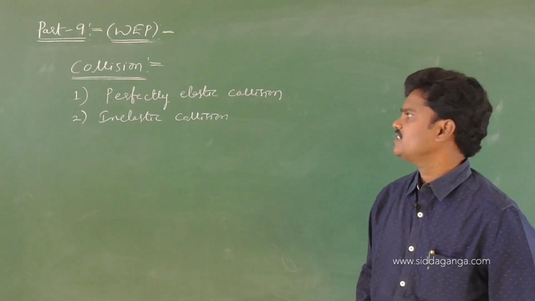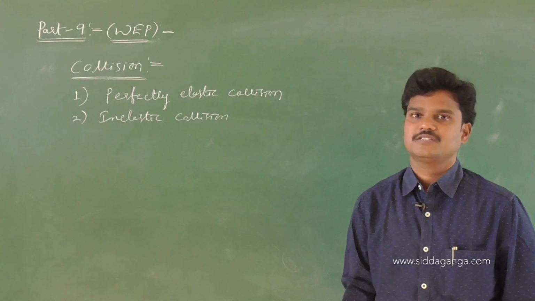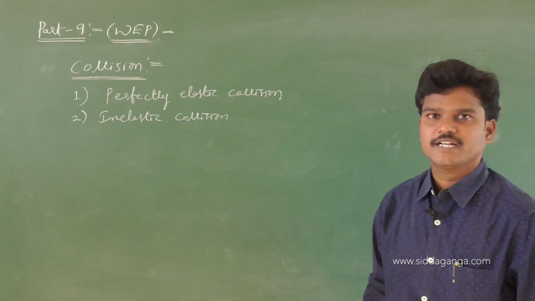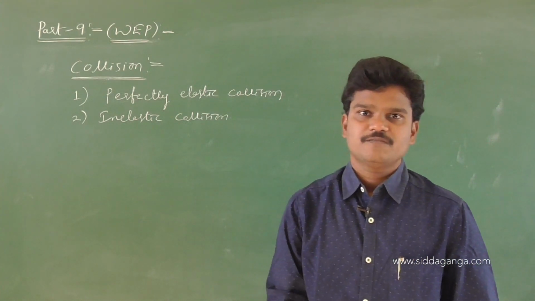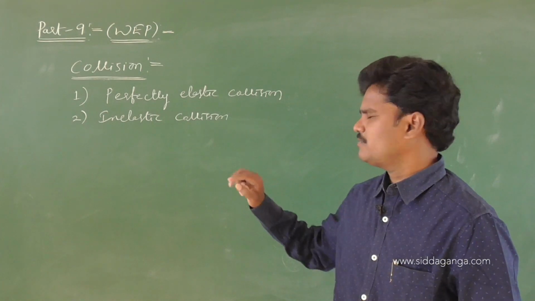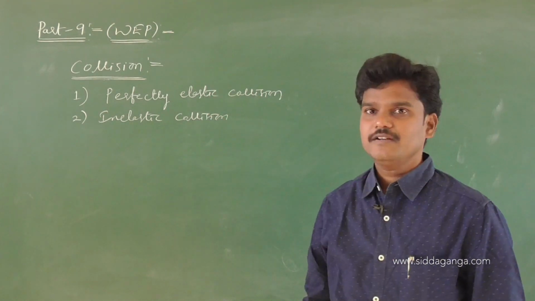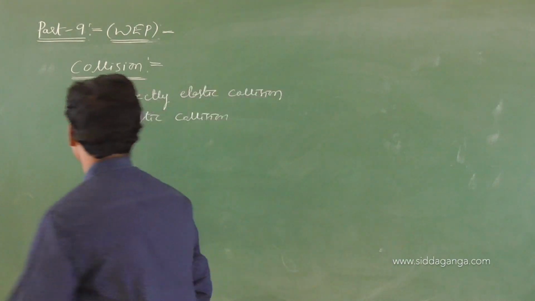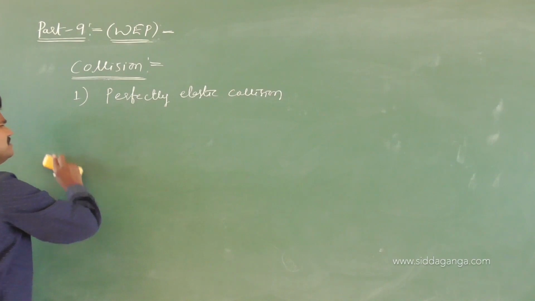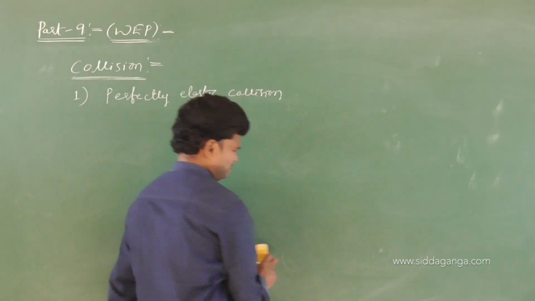Now let us discuss what elastic collision and inelastic collision are. So, on the basis of total kinetic energy, collisions are classified into perfectly elastic collision and inelastic collision. Now let us start with the perfectly elastic collision. Very easy things.